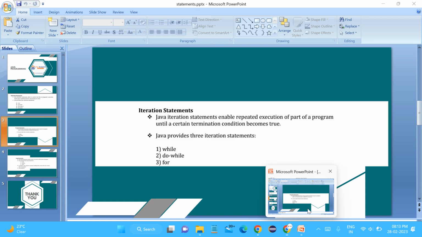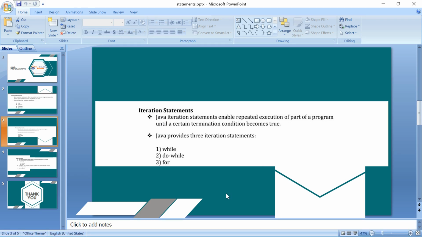Coming to today's topic, the iteration statements. Java iteration statements enable repetitive execution of a part of a program. That's what I'm telling, right? There is a program, guys, and a small part of the program has to repeat itself. The repeated execution has to be done until a certain termination condition becomes true.